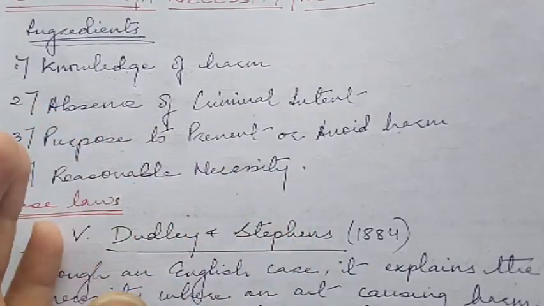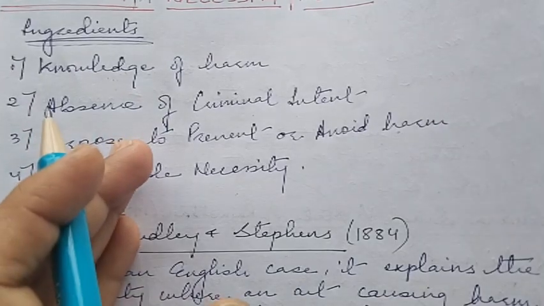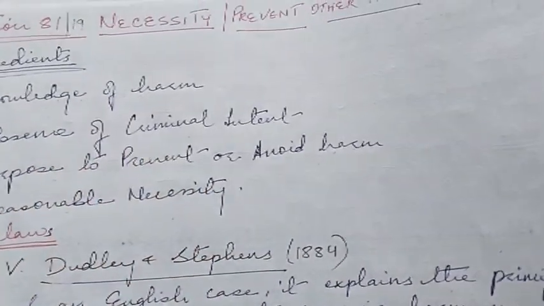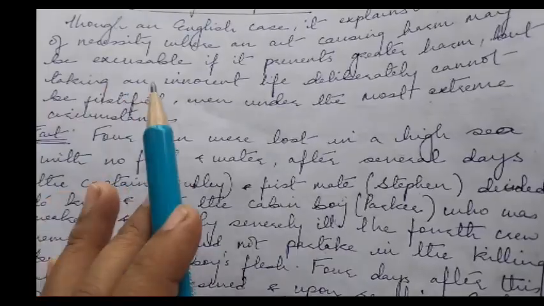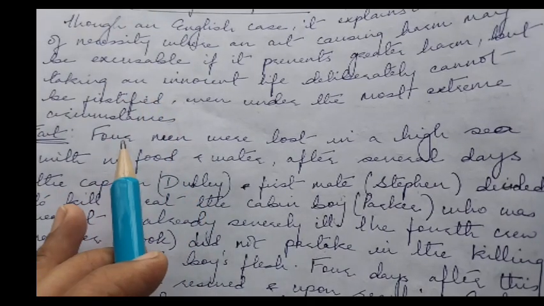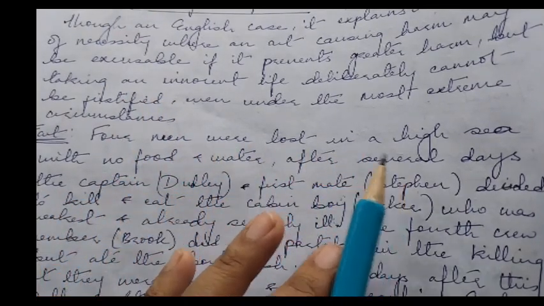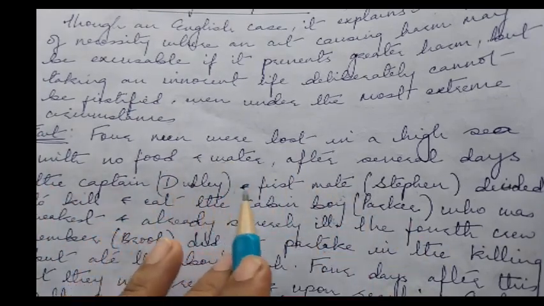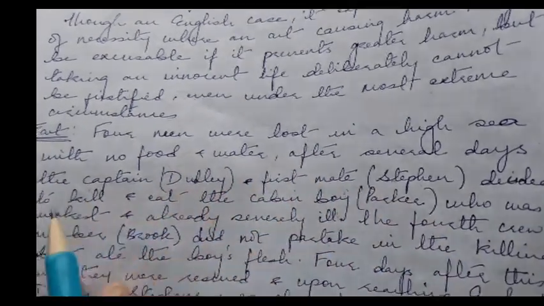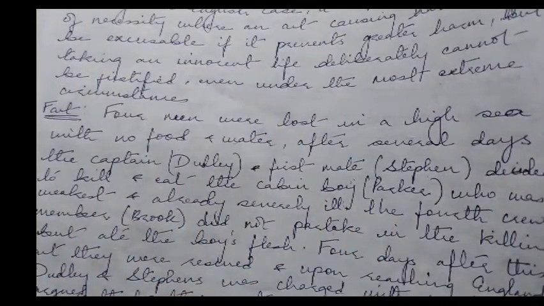So even slight evidence of malice may disqualify protections under this section. One case law is R versus Dudley and Stephens. This is a famous case where four men were lost on the high sea with no food and water after several days. The captain Dudley and first mate Stephens decided to kill and eat the cabin boy Parker.